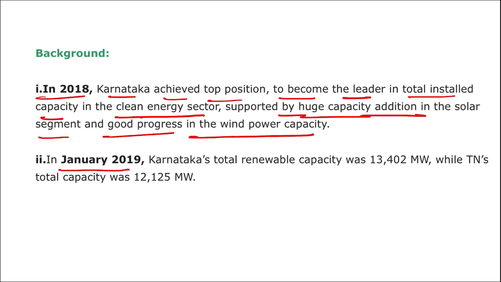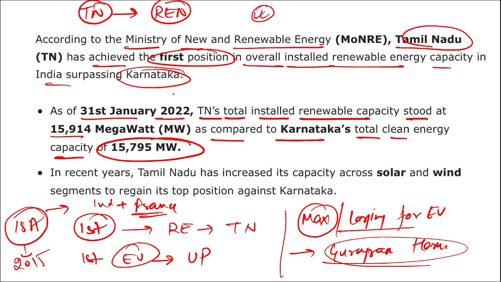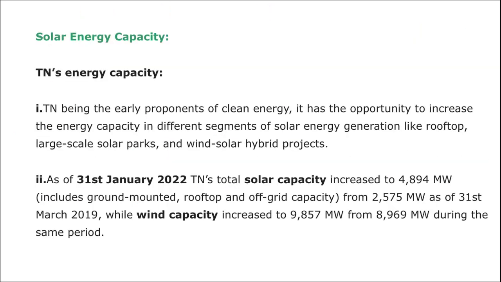In 2019, Karnataka's total renewable capacity was 13,402 megawatts, while Tamil Nadu's total capacity was just 12,125 megawatts. But now, as per the latest data, Tamil Nadu's total capacity stood at 15,914 megawatts, while Karnataka's total clean energy capacity stood at 15,795 megawatts.